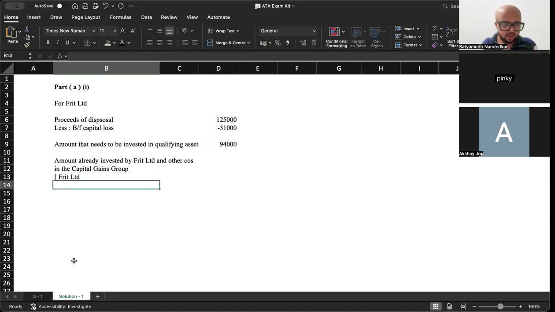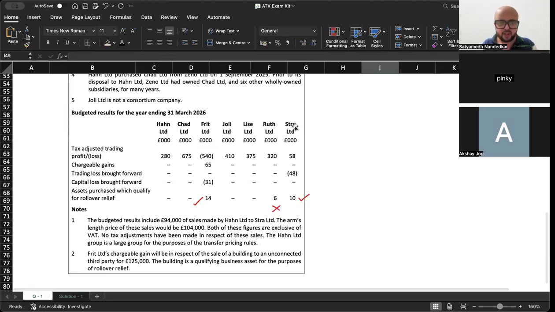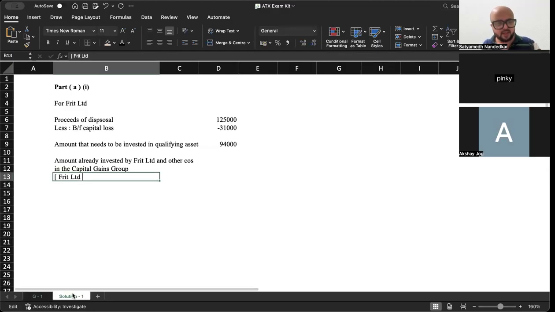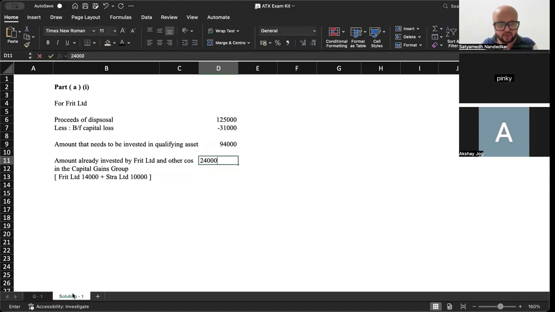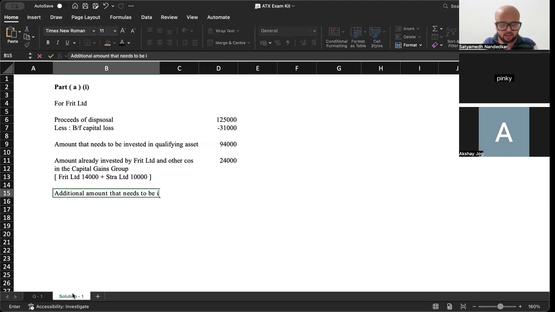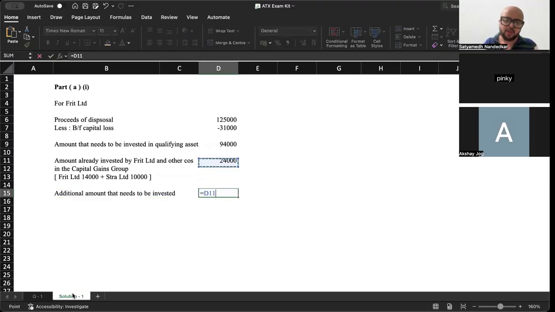Frit Limited by itself has invested 14. Stra Limited has invested 10. Frit Limited 14 plus Stra Limited 10,000. कितना? 24,000. So additional amount that needs to be invested. कितना होगा? Additional amount that needs to be invested is 94 minus 24.